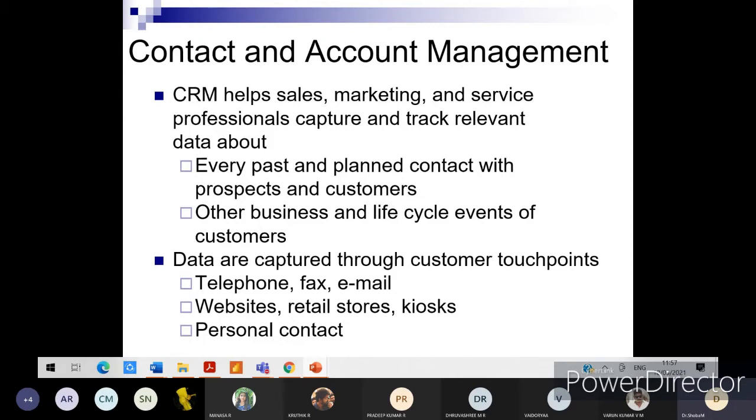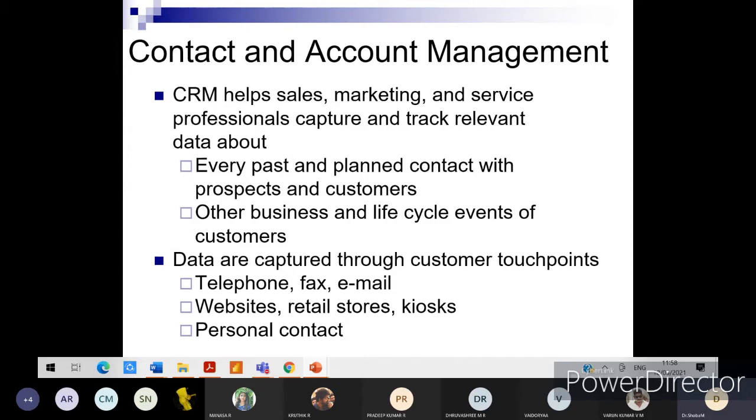So data is very important with respect to customers, what they purchased earlier, what they are browsing or looking for in the future, and who are the different contacts through which the organization is able to increase their potential customers.